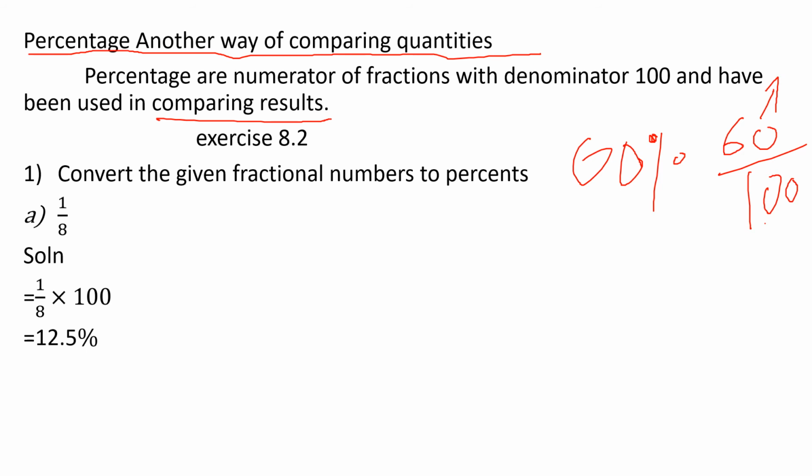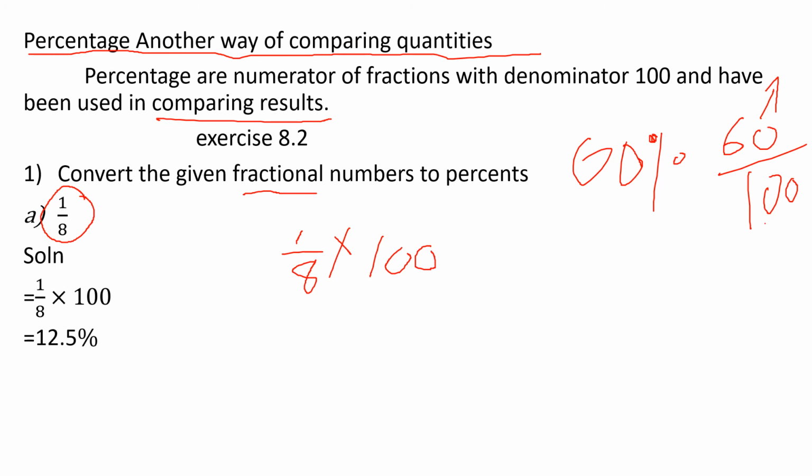Exercise problem: convert the given fractional numbers to percentage. Here 1 by 8 is a fractional number. You want to convert it into percentage, so you multiply by 100. 1 by 8 into 100.